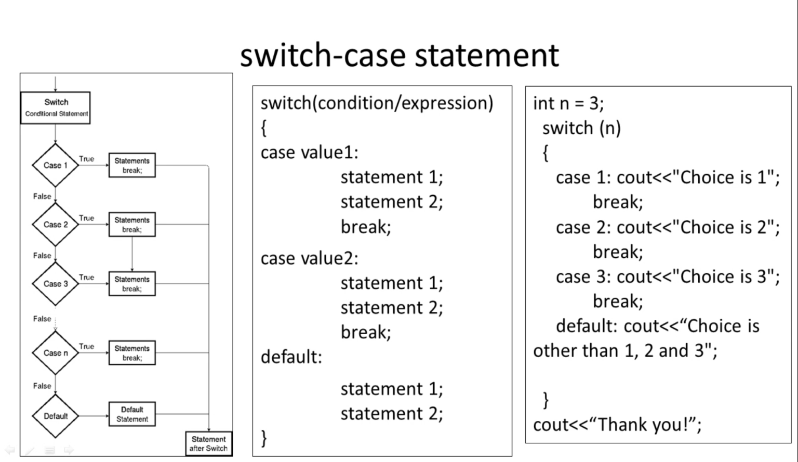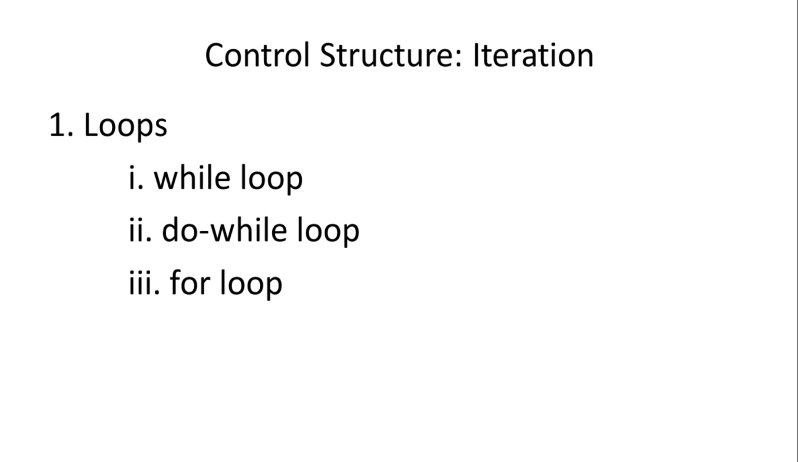So we have seen the syntax for each conditional statement, if, if else and switch case, also their graphical representations and the examples. Next we will see the next control structure, that is iteration. Iteration is used when in a program we want to execute some instructions multiple times. Iterations are also called loops. Loops means executing the same instruction multiple times.